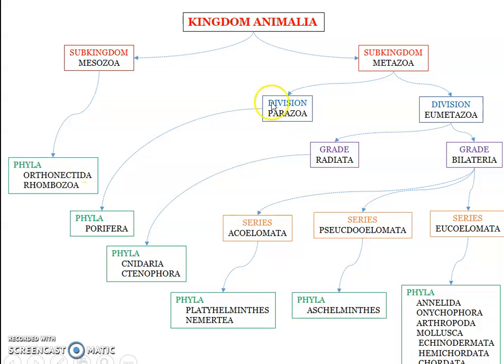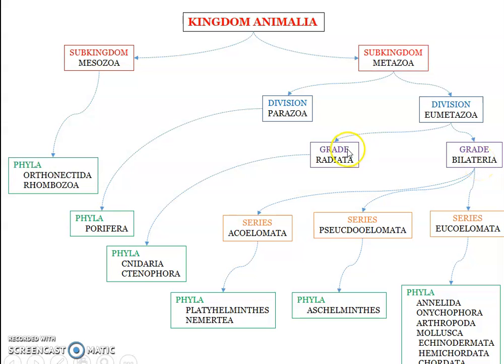Clear? Now, division Parazoa, I hope you remember, comprises the least specialized metazoans. Parazoa actually includes two phyla, Porifera and Placozoa, but Placozoa you need not study as per your syllabus. So I have included here only one phylum, phylum Porifera. Then we have the eumetazoans divided into two, grade Radiata and Bilateria, based upon the symmetry of the body.